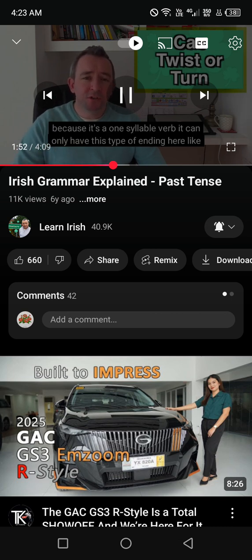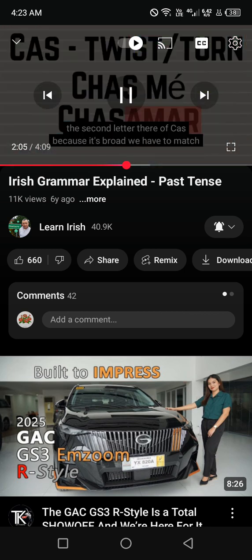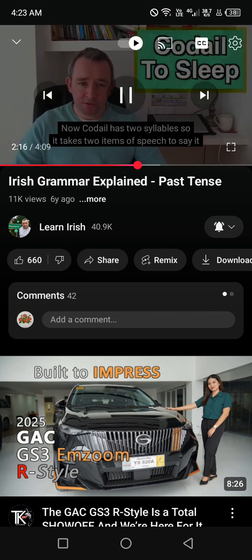So because it's a one syllable verb, it can only have this type of ending here, like one that ends in -amar or one that ends in -eamar. And because it's broad, the second letter there of cas, because it's broad, we have to match broad with broad. So that's why it has a broad ending there, -amar. Now, codail has two syllables, so it takes two beats of speech to say it. Codail, two syllables. And that means it can only have the -íomar ending.